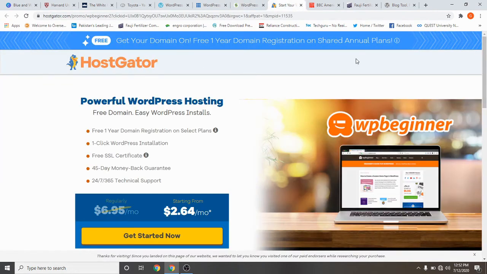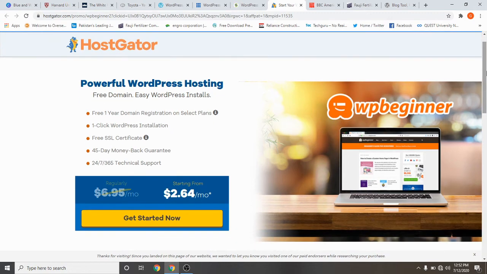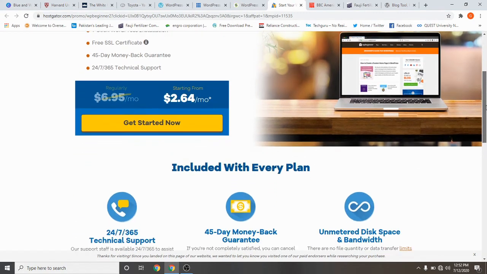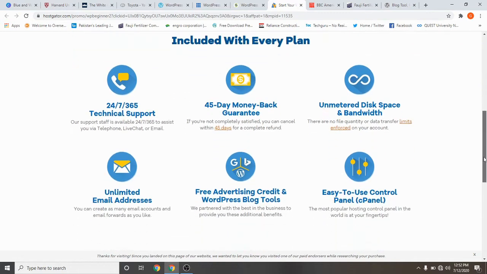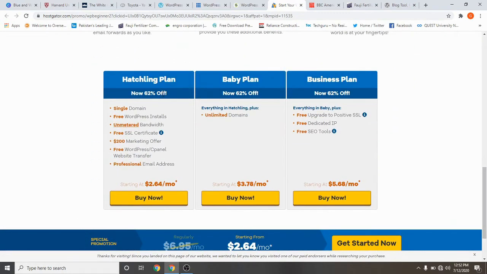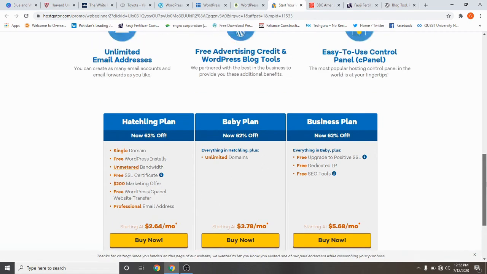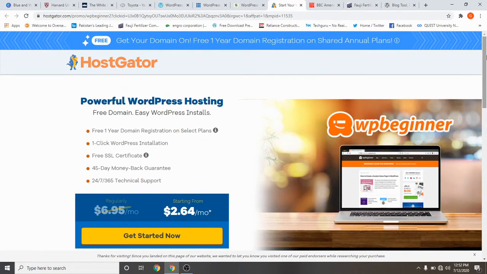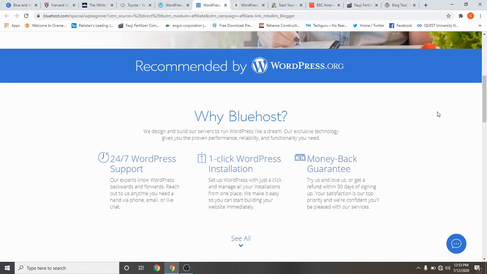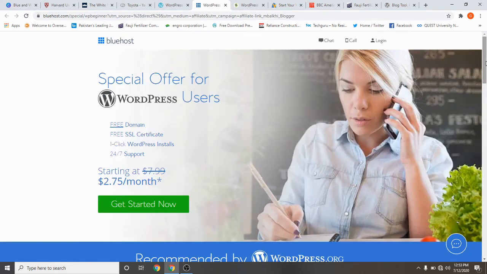The third one is HostGator. It is also one of the best, I can say. It is also a nice hosting provider company. If you see the subscription plans, everything is in front of you. So these were the hosting provider companies which I told you. But if you ask my recommendation, then Bluehost is my recommendation. Remember this.